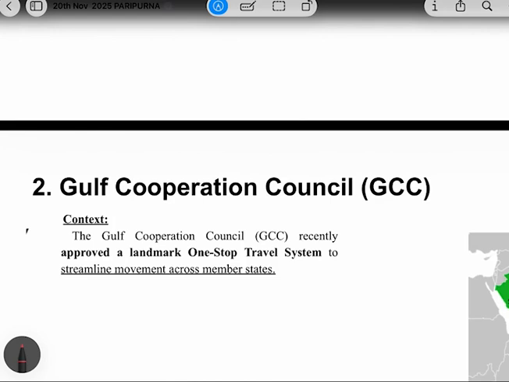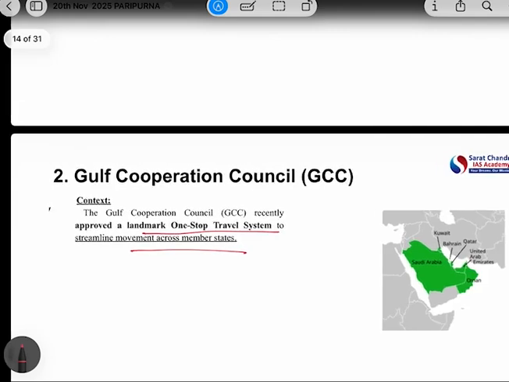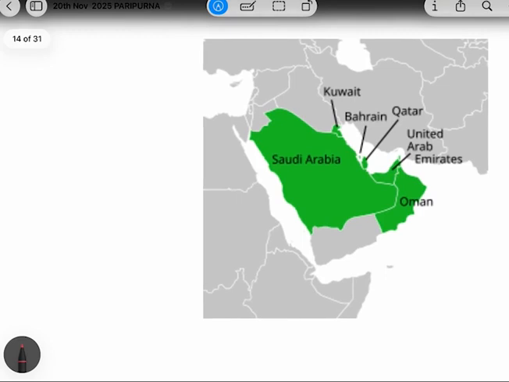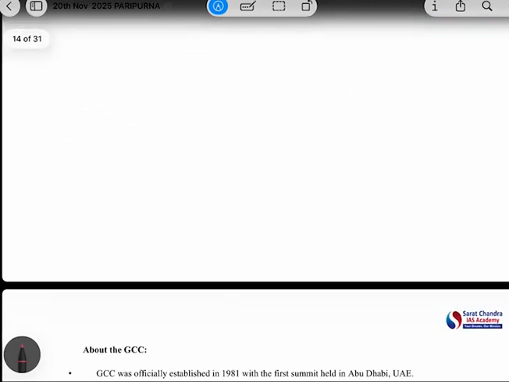So, our next article is about Gulf Cooperation Council. See, the context is the Gulf Cooperation Council recently approved a landmark one-stop travel system to streamline movement across member states. So, see, context is not important. Actually, first of all, it is important that how many countries are in Gulf Cooperation Council. So, please repeat with me. So, first is Saudi Arabia, second is Kuwait, third is Bahrain, fourth is Qatar, fifth is UAE, and last is Oman. So, 6 countries are in Gulf Cooperation Council.